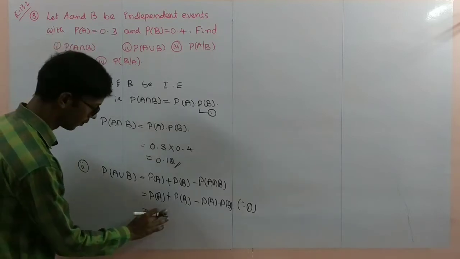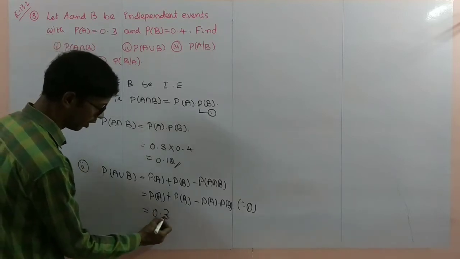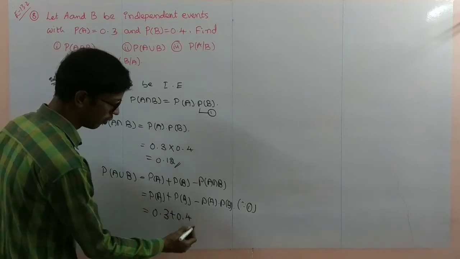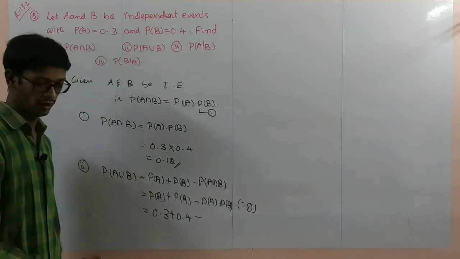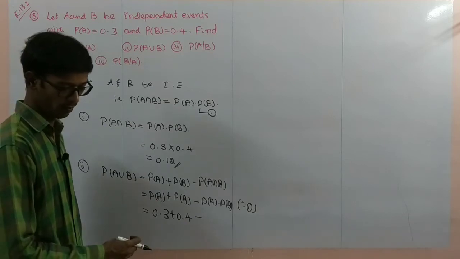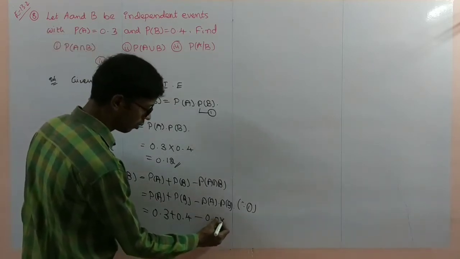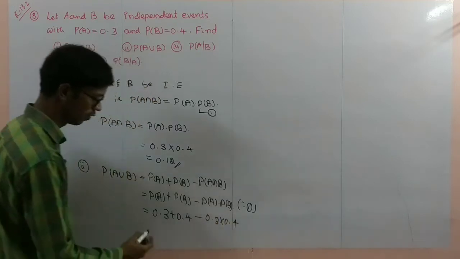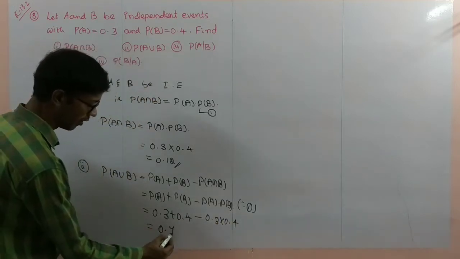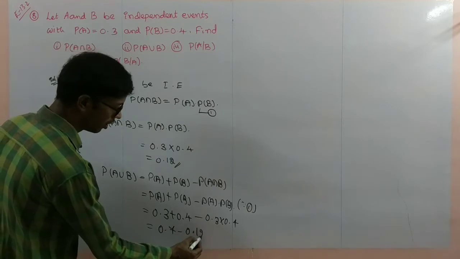0.3 plus 0.4 minus 0.3 into 0.4, that is 0.7 minus 0.12.